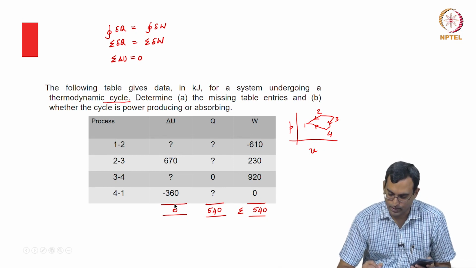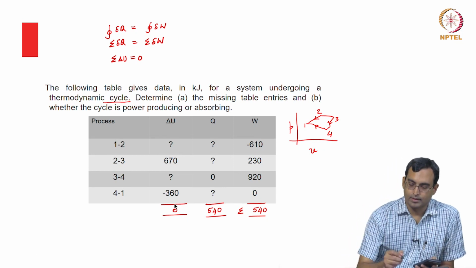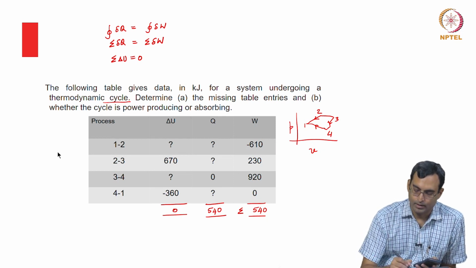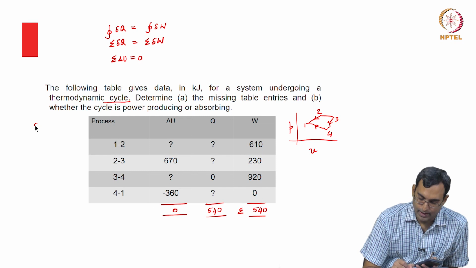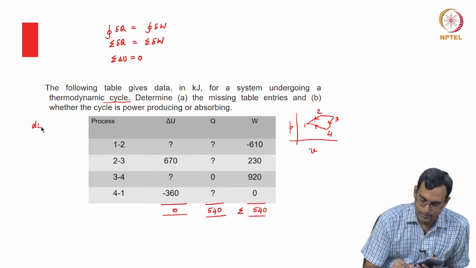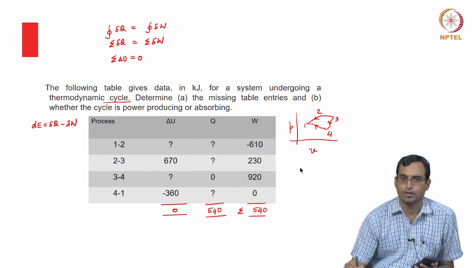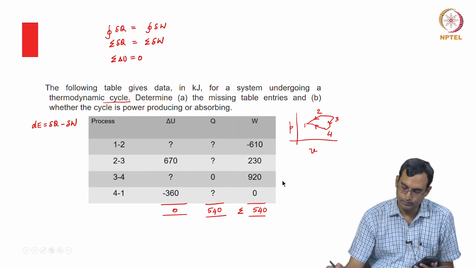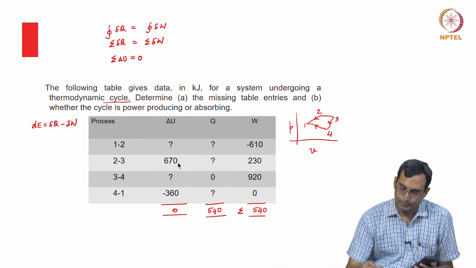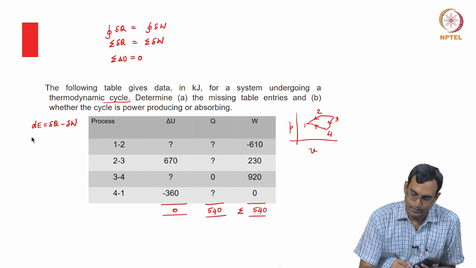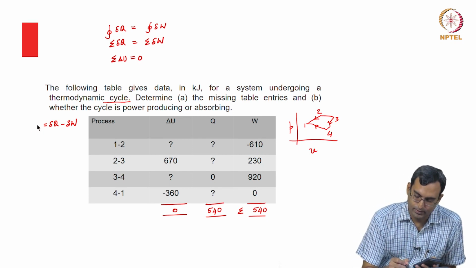That is also known. Now, for each process, if I look horizontally, this is one process. For each process, I have the first law as dE is del Q minus del W. So, that must hold for each process horizontally. So, for example, here I know 2 things. So, I have del U. So, looks like there is no other energy.